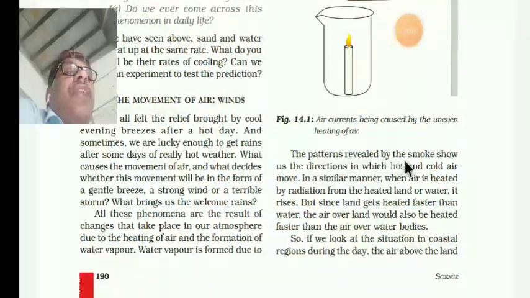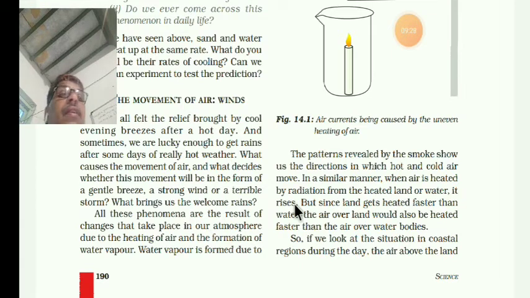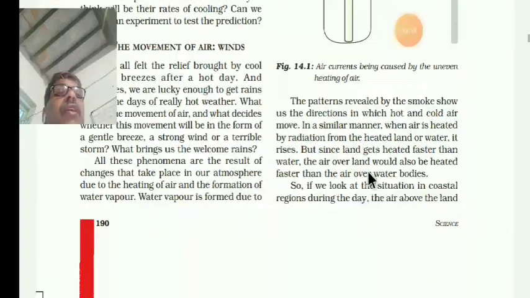The patterns revealed, meaning shown, by the smoke show us the direction in which the hot and cold air are moving. In a similar manner, when air is heated by the radiation from the heated land or water, it rises. But since the land gets heated faster than the water, the air over the land would also be heated faster than the air over the water bodies. So that is why, you know that land gets heated faster, the hot air rises up.